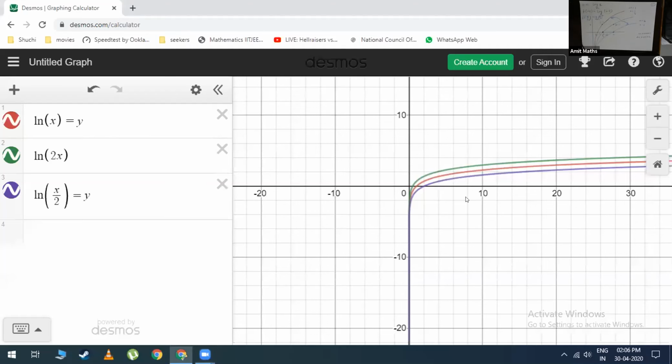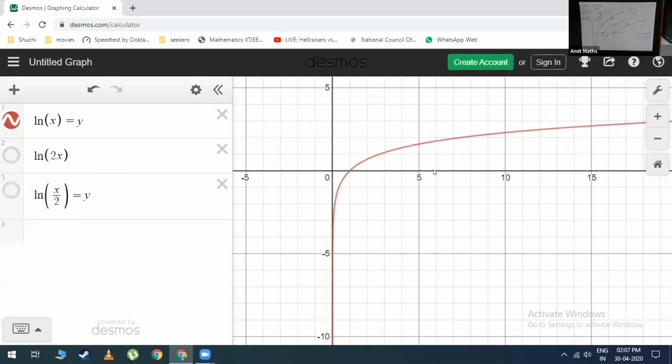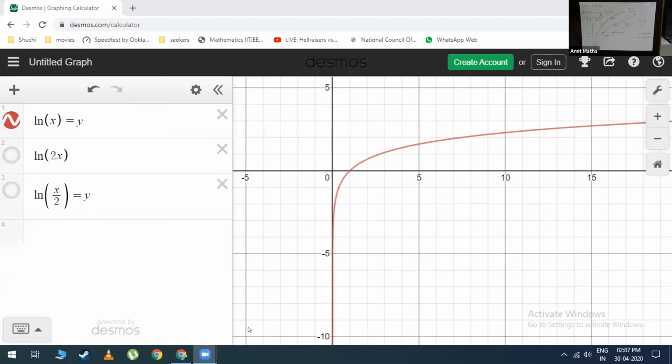See, in this case, if I look at these three graphs, first, this red one is what? This red one is log x, simple log x, right? Are you able to see the shared screen? Everyone is able to see the shared screen? Yes, okay, fine. Very good.